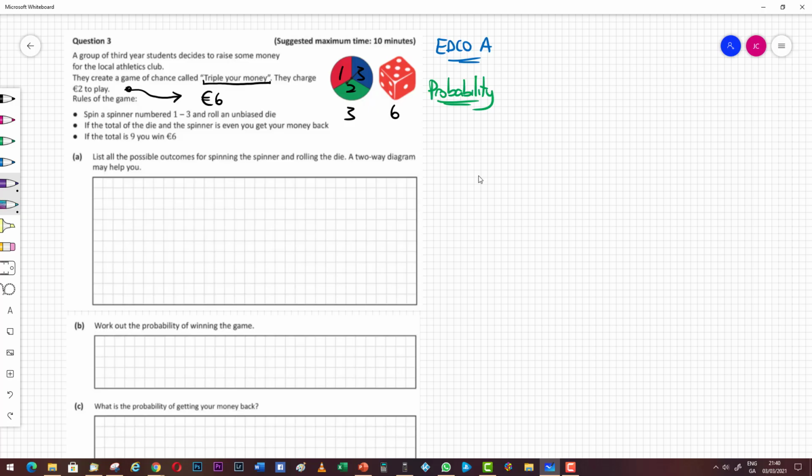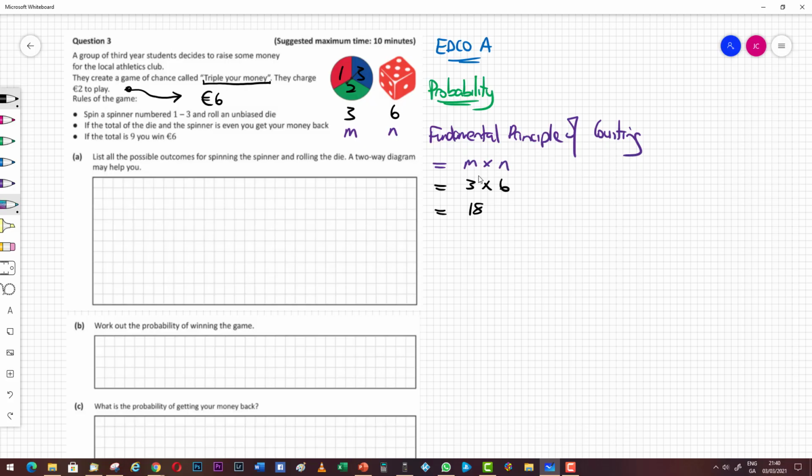So on the side of the page, I would just write down that the fundamental principle of counting says that if we have m possible outcomes of one event and n possible outcomes of another event, then the total possible outcomes is m times n. So in this case, I can tell that there's going to be 3 times 6, or 18 total possible outcomes when I spin the spinner and roll the die. So this isn't a question that we've been asked here, but it's just important that we get it down and we revise other things as we're looking at each of the questions.